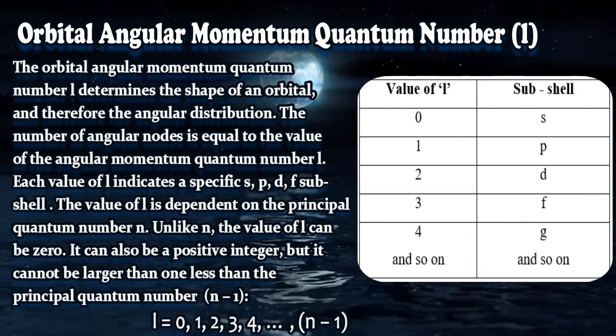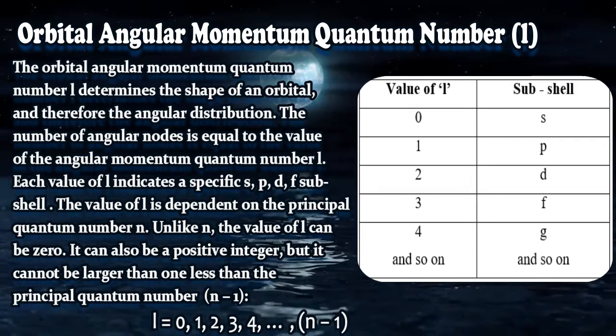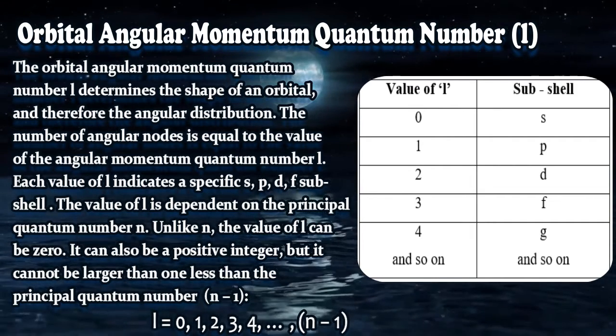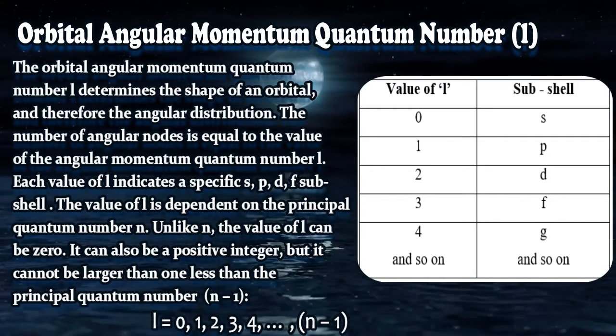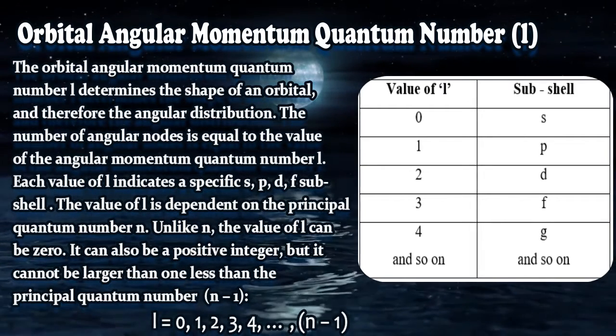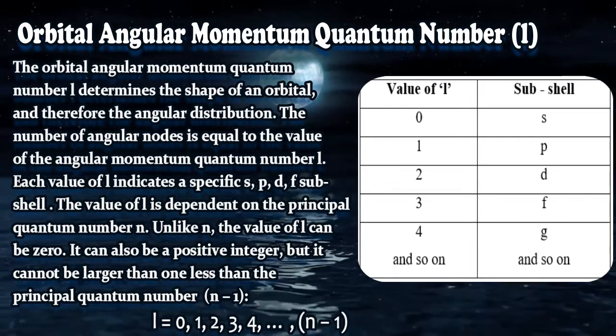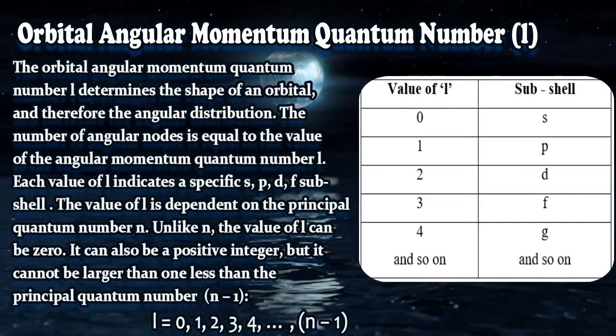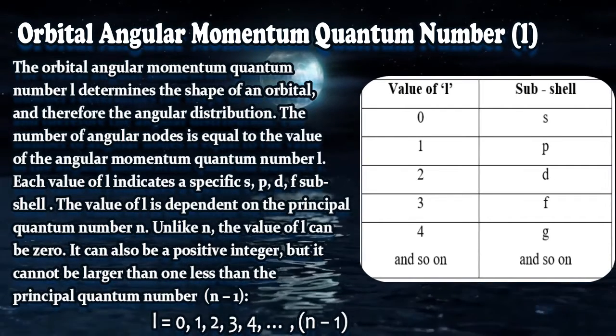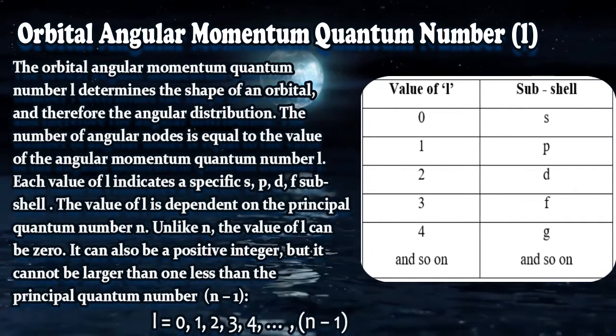So the value of l will be 0 to n minus 1, meaning 0 to 4 minus 1, meaning 0 to 3, that is 0, 1, 2, 3. This 0 means S, 1 means P, 2 means D and 3 means F.